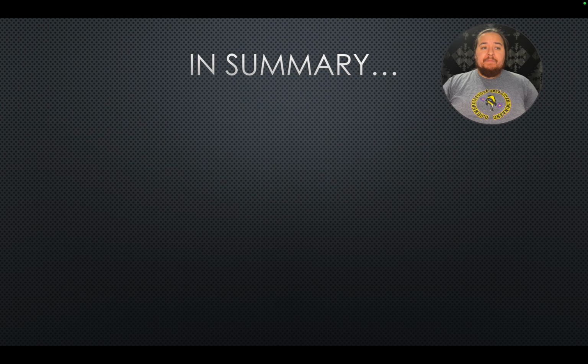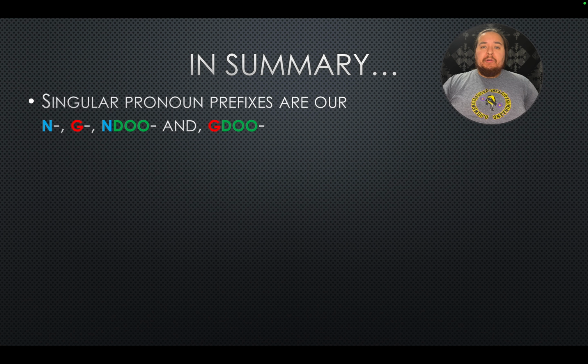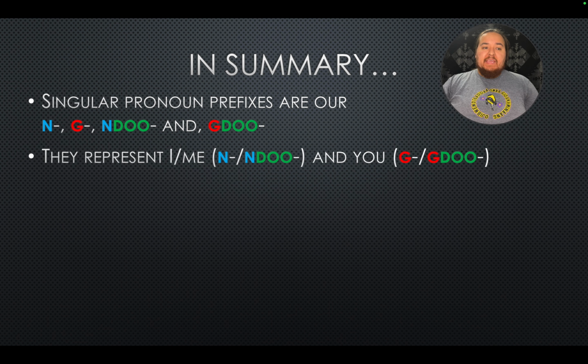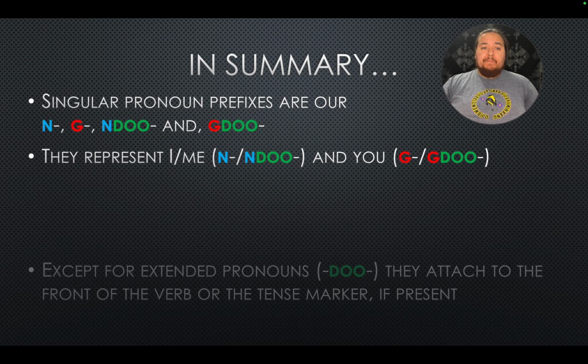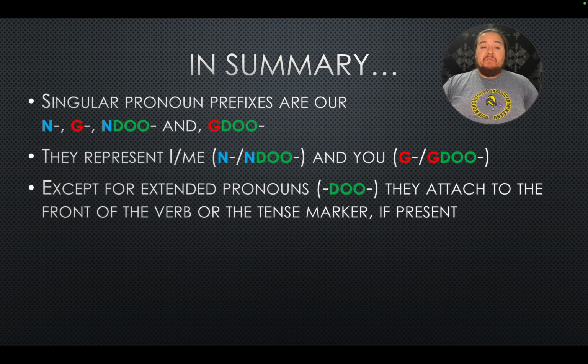So in summary, singular pronoun prefixes are our nge, ndo, and gedo prefixes. They represent I or me, n or ndo, and you, ge or gedo. Except for our extended pronoun do, they attach to the front of the verb or tense marker if present.